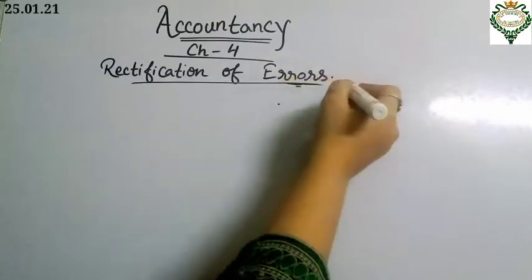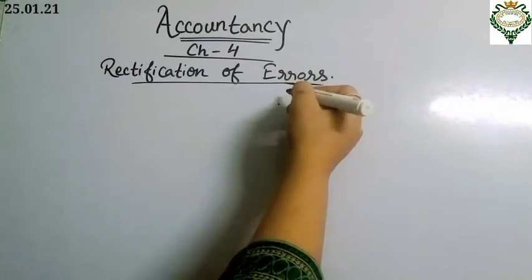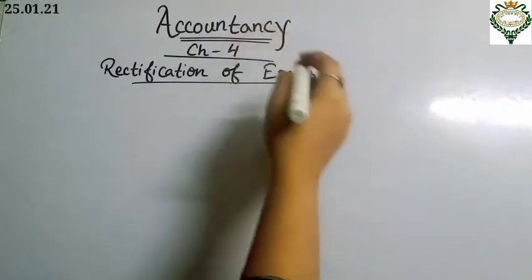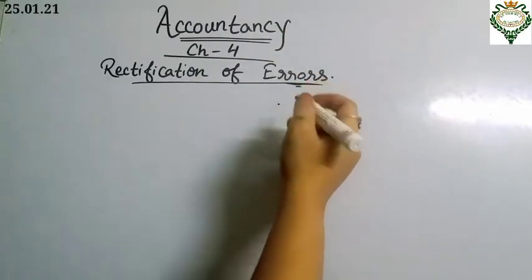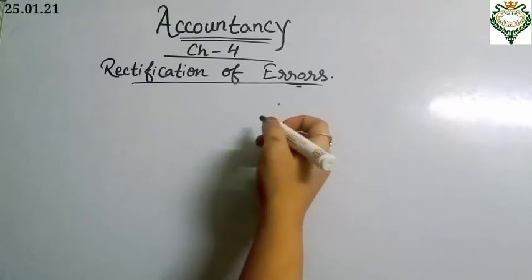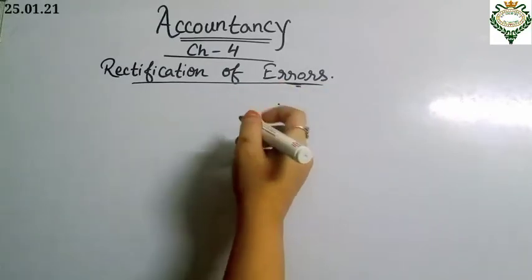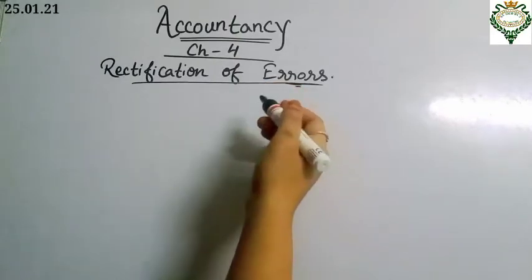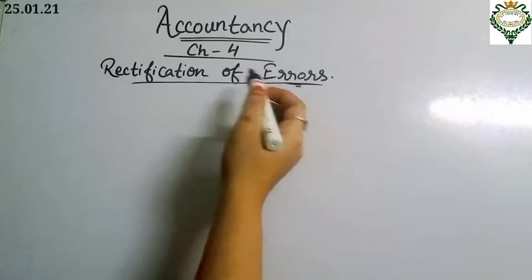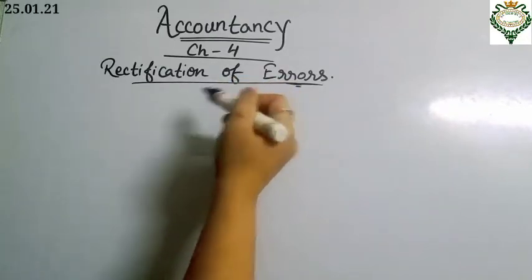Errors means mistakes, mathematical or typographical, that can be made by the accountants. It may be because of hastiness in writing, negligence, oversight, or incomplete knowledge of the principles of accountancy. Sometimes, in order to manipulate the books of accounts, errors are committed intentionally. So we need to rectify those errors while making the books of accounts.